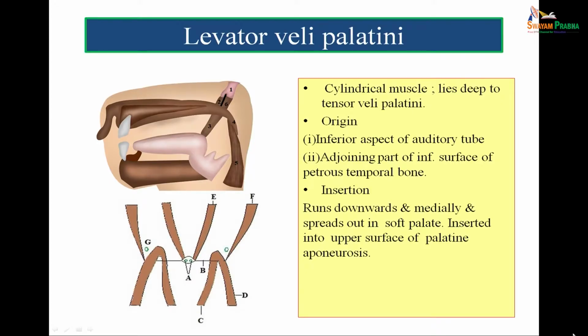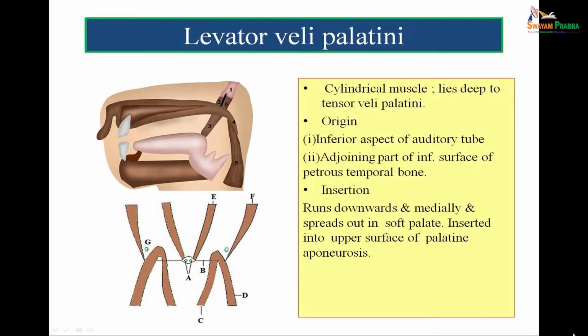So, its origin is from inferior aspect of auditory tube lying behind the tensor veli palati. So, this levator veli palati is also attached to auditory tube. So, it also controls the auditory tube, and other origin is from adjoining part of inferior surface of petrous temporal bone.